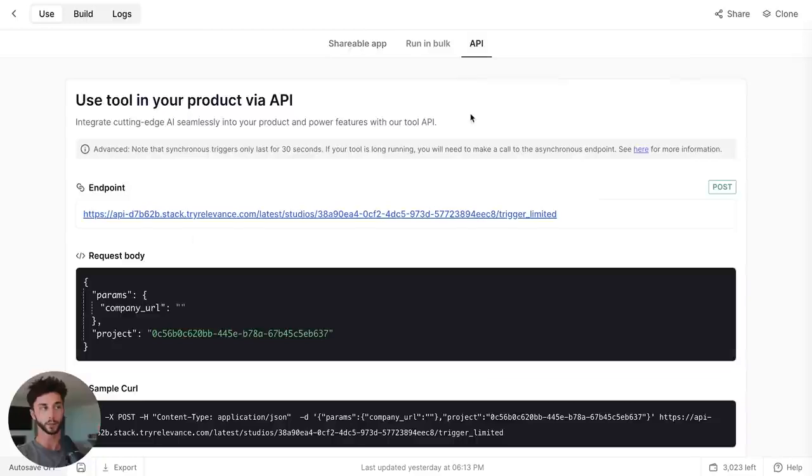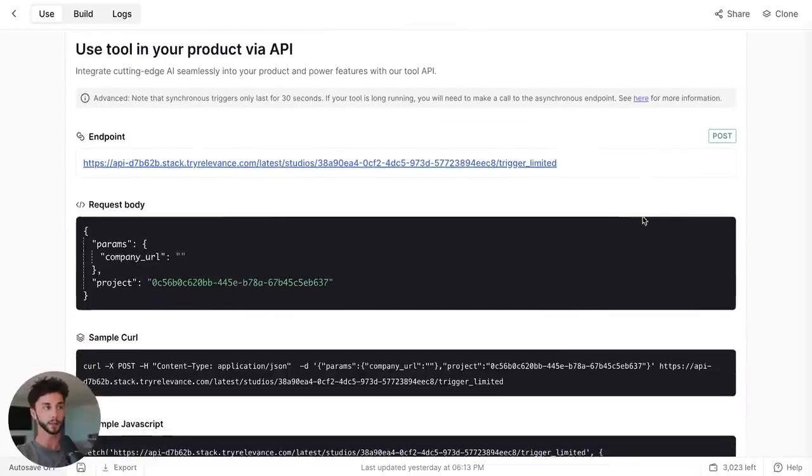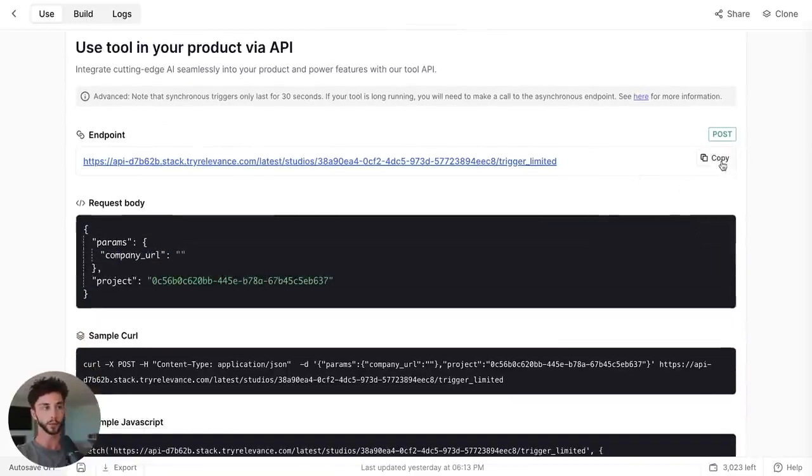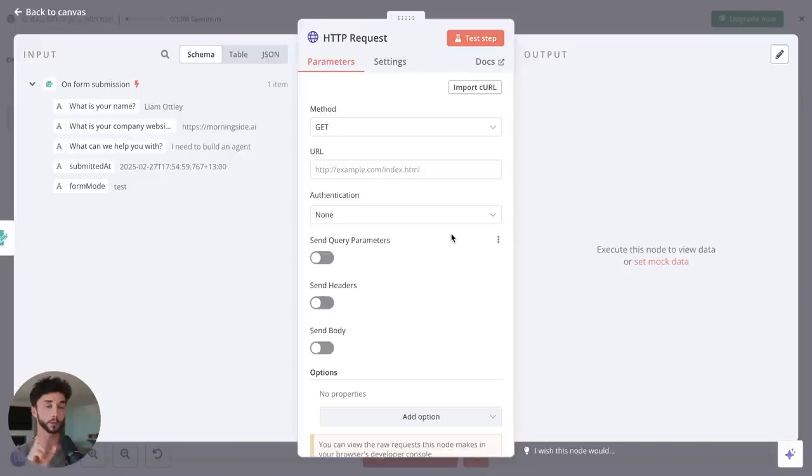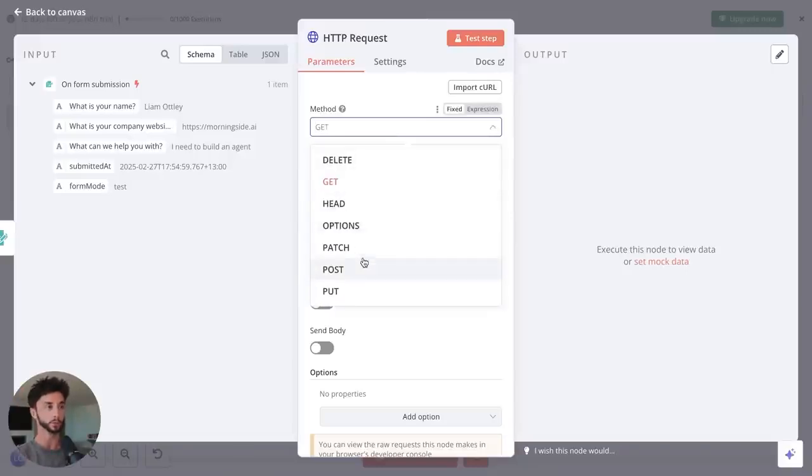I can access this over the internet through an API and they give me it here and they tell me exactly how to call it. So now this is actually a post request. So we can copy this. Remember how we talked about get and post request? This is a post request because we're posting some data to Relevance AI. So we change this method to post.